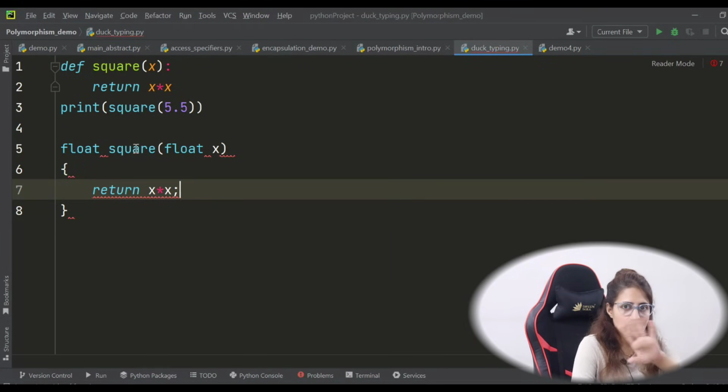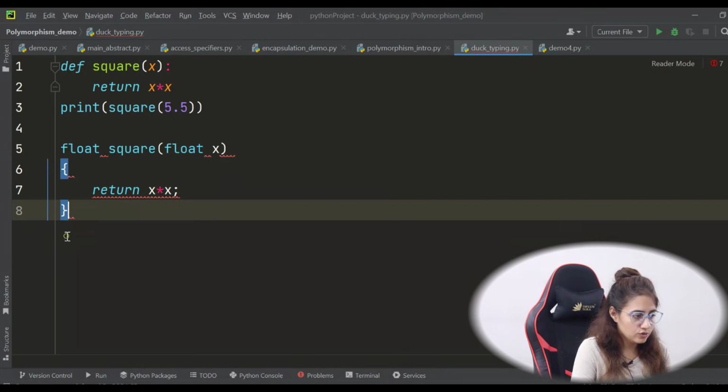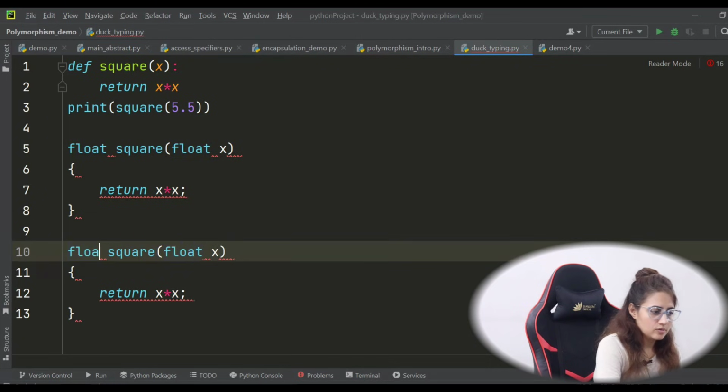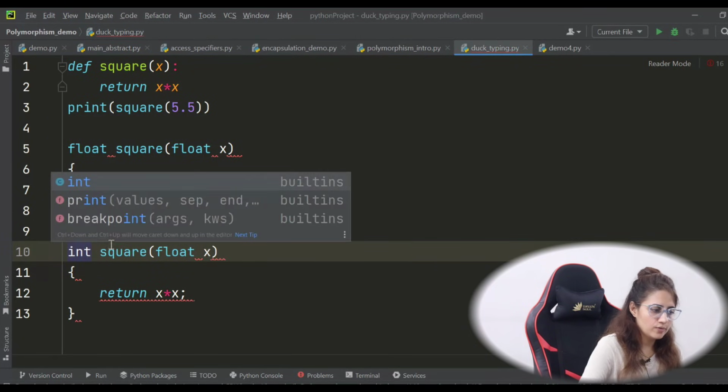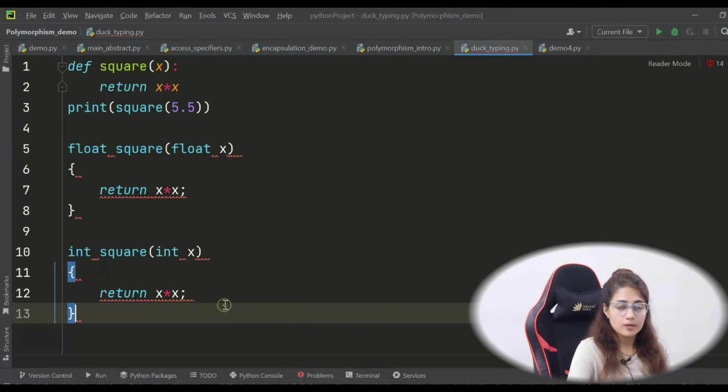So this kind of syntax we have in C or in Java. If you want to find the square of an int, then you have to define one more function, and there, rather than float, you have to replace it with int.